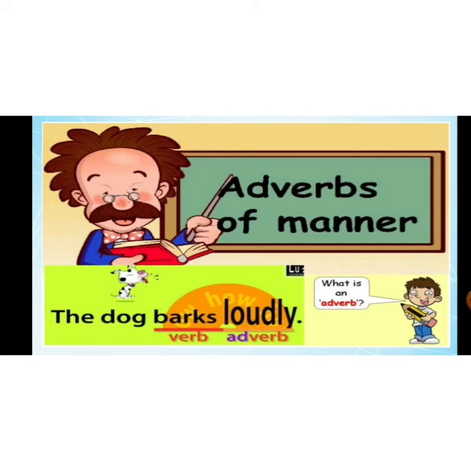Okay, I'll give you another sentence. The soldier fought bravely. In the above sentence, fought is an action word. And how have the soldiers fought? Bravely. So you have to question yourself how. Then you can easily recognize that it is an adverb of manner. I'll give you another sentence. The boy ate very nicely. Now ate is a verb, an action word. Ate means खाना. तो वो कैसे खा रहा है? Nicely. तो that is adverb of manner. Adverb of manner talks about how the action is being done. कि action कैसे हुआ है.